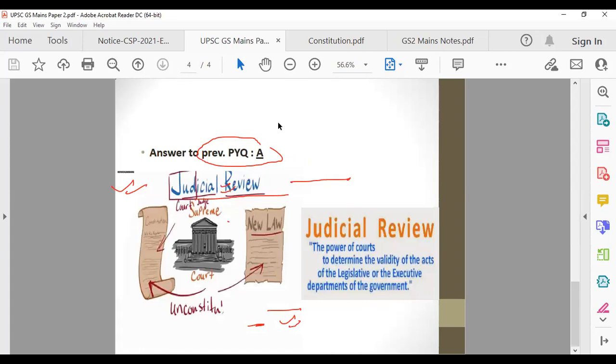So they look at a law, and when a new law has been framed, they will compare it with the constitution. If it is unconstitutional, they will strike it down. It is the power of courts to determine the validity of acts.